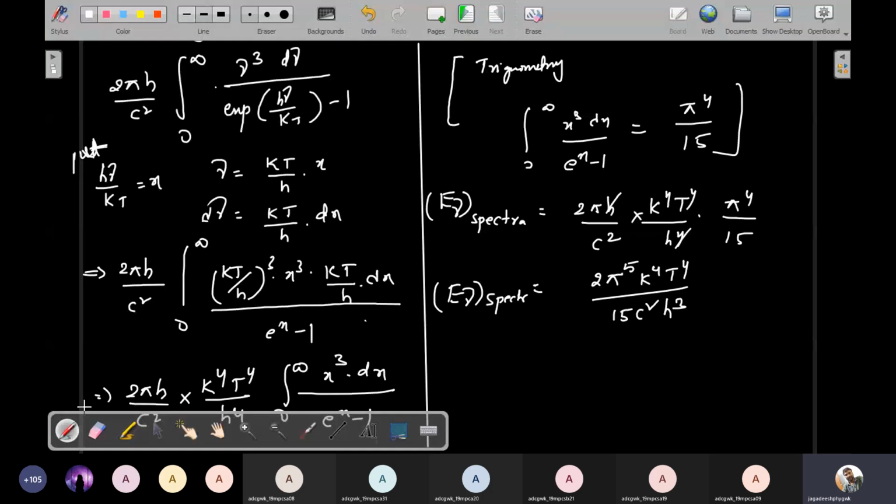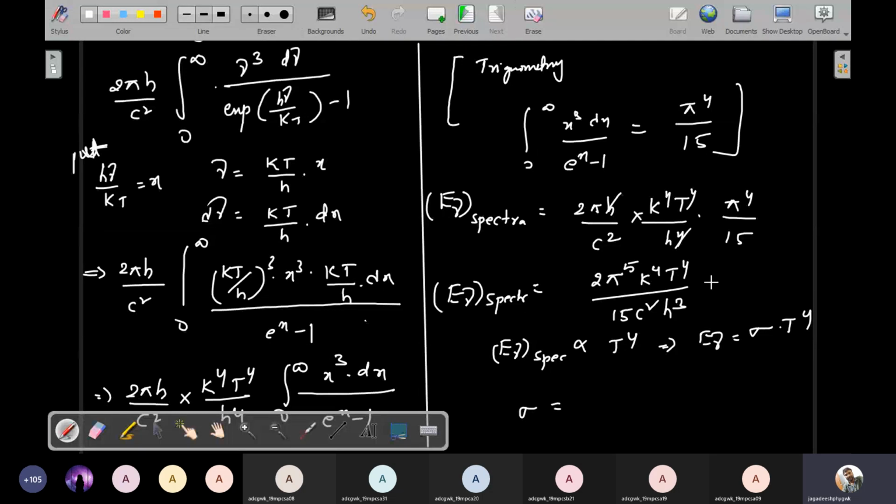Understand? Therefore this E nu spectra is directly proportional to T power 4. Understand from this equation, because you will consider all the rest as constant. So this is equivalent to E nu is equal to gamma into T power 4, where gamma is nothing but Stefan's constant.